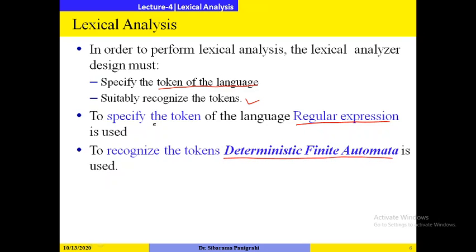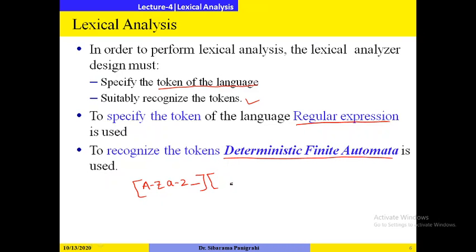For example, suppose you want to represent all the valid identifiers. Identifiers start with an alphabetic character or underscore, so A to Z or small a to z or underscore. Then it consists of alphabetic, numeric and underscore characters.